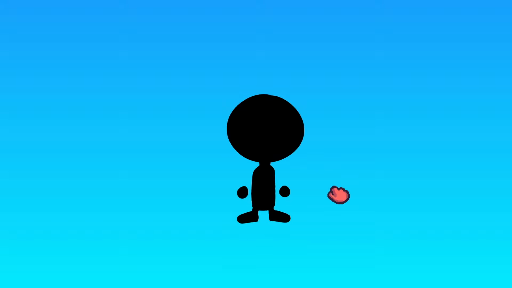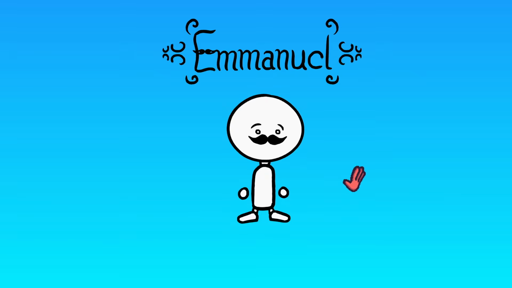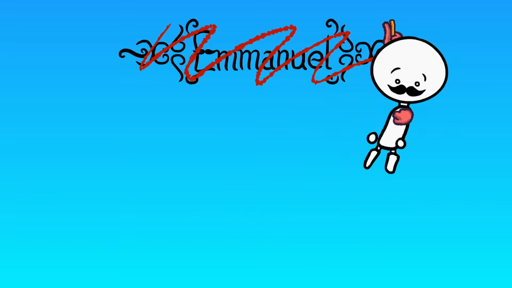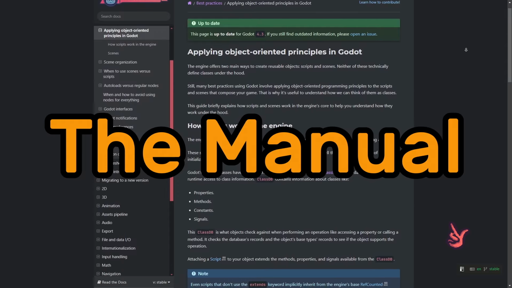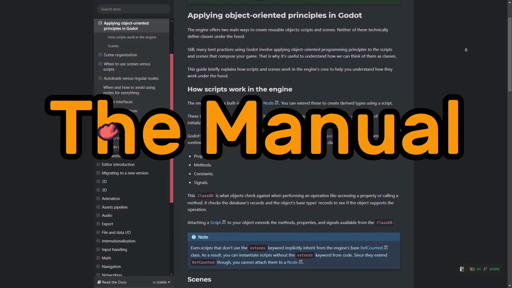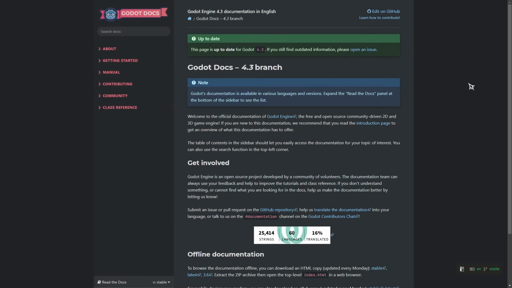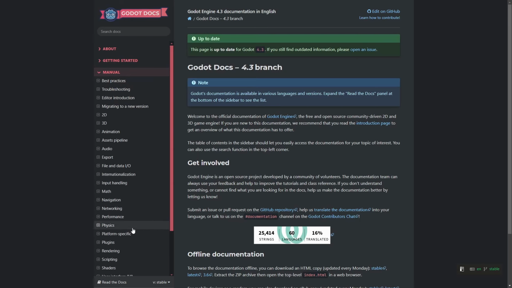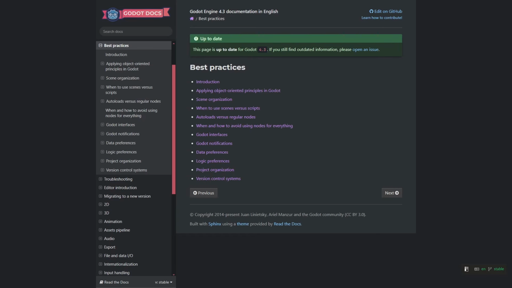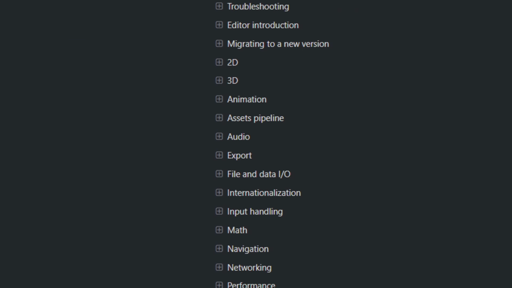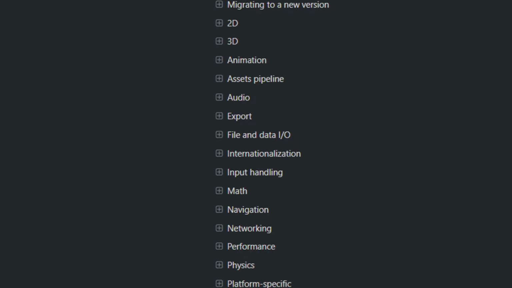There are two main sections in the Godot docs. If you didn't know already, let me introduce you to the manual. The manual is where you can find written guides on specific topics relating to Godot, game development, and anything related. You can get to it by searching for the Godot docs online and expanding the manual section on the left. It's often a very overlooked part of the documentation, and most people don't know it even exists. If you're ever looking to tackle a new concept, the manual is an excellent place to start looking.